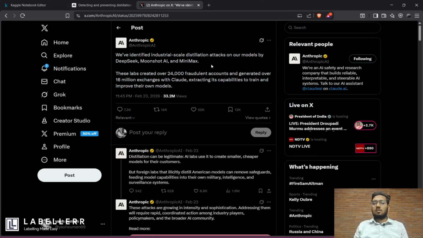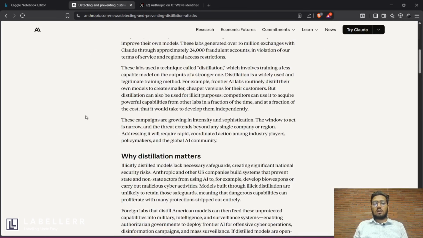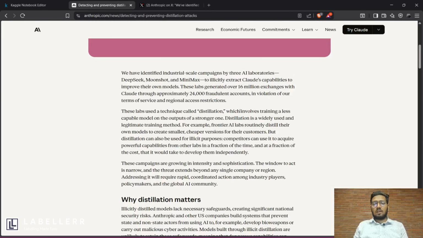So what is a distillation attack, or what is distillation learning? It's not illegal to do that. Many companies do that. Even Anthropic's lesser models are built on their own superior model using distillation learning. Anthropic has released a blog around this, called Detecting and Preventing Distillation Attacks. It explains what a distillation attack is in a very clear manner: it involves training a less capable model on the outputs of a stronger one.